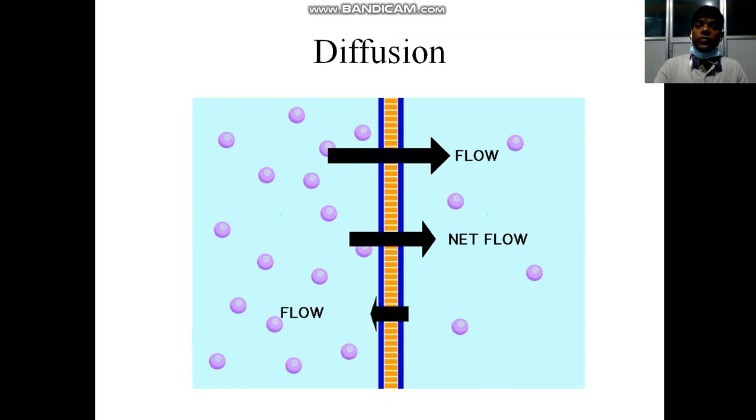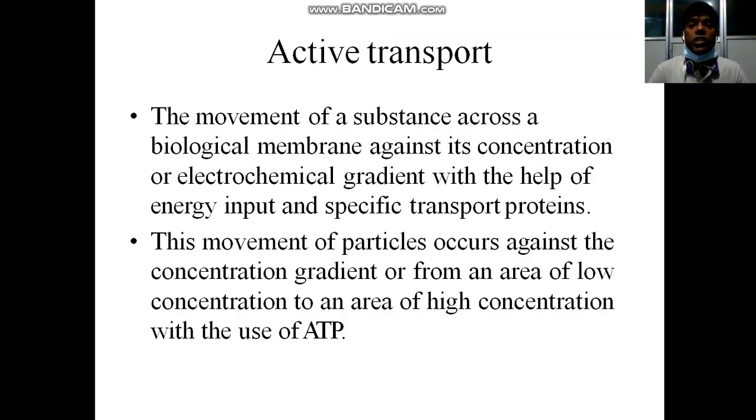This is diffusion. Active transport. The movement of substance across a biological membrane against its concentration gradient or electrochemical gradient with the help of energy input and specific transport proteins. This movement of particles occurs against the concentration gradient, from an area of low concentration to an area of high concentration, with the use of ATP.